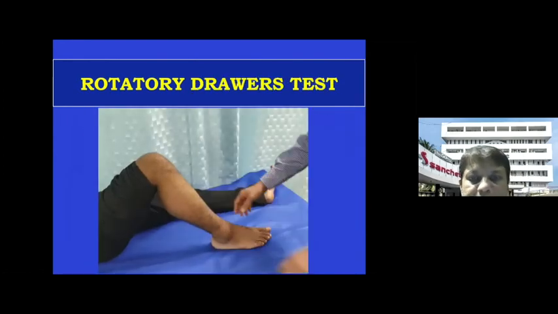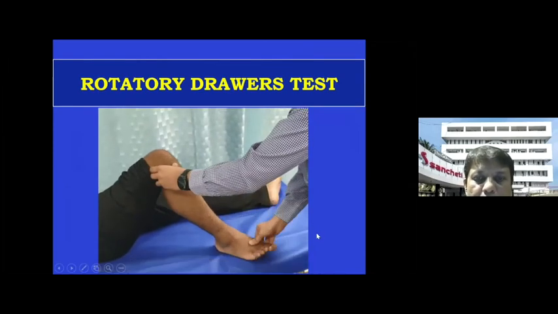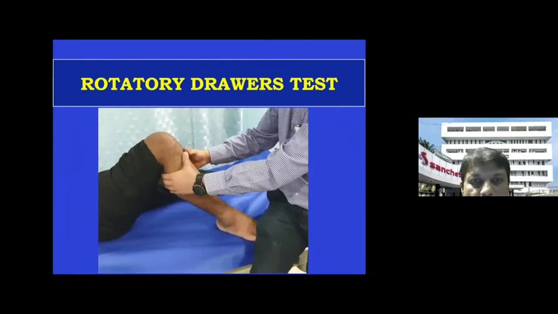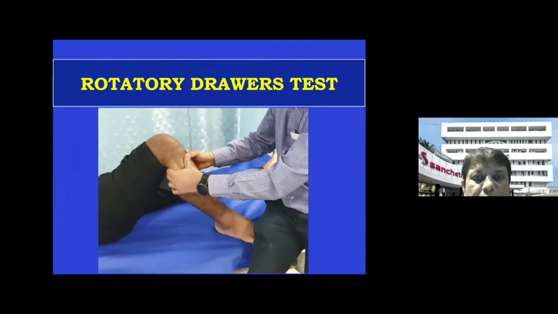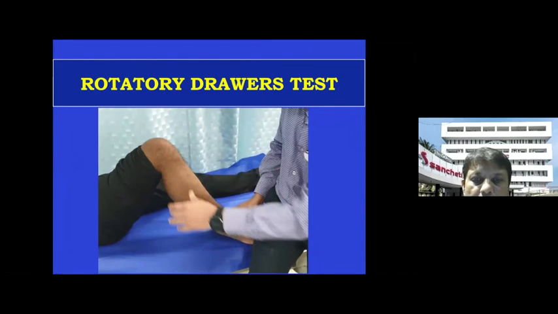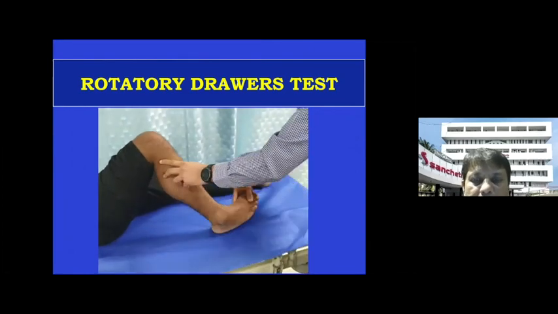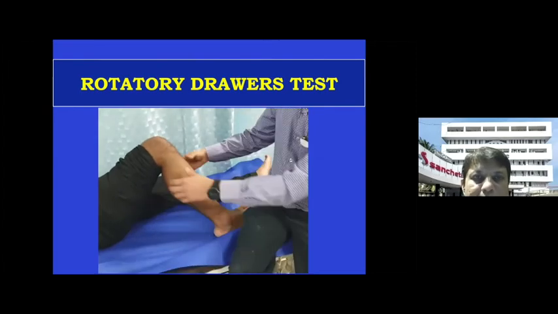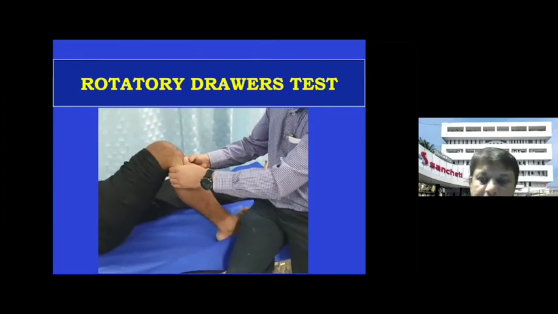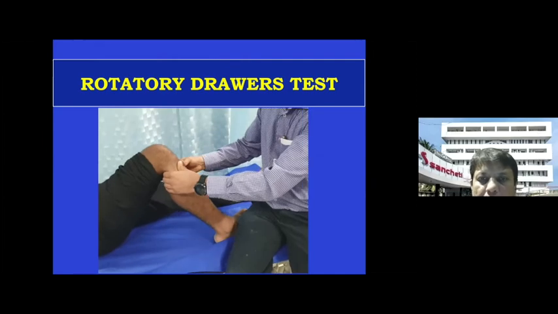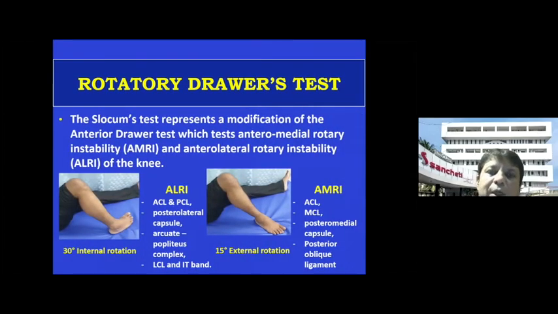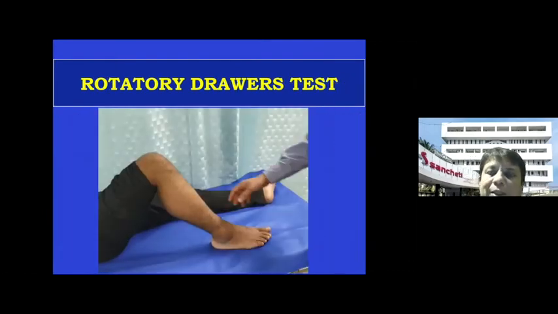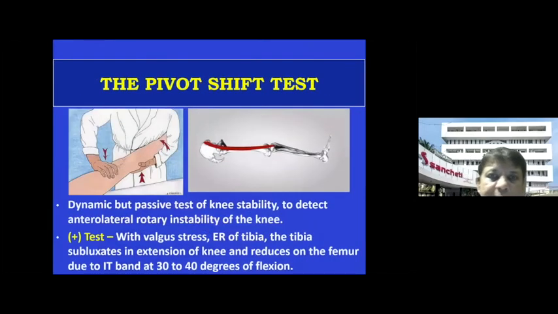And this is how the test is done. This is just to show that you externally rotate, sit on the foot literally, put 2 fingers on the tibial tips a little ahead, and then you do that test. Similarly, you then do it in internal rotation. And of course, the first time you do it in neutral, then you put it in internal rotation and do the rotatory drawer again. And if it is positive, this is what you will see. There are the anteromedial structures and the anterolateral structures. So this is again a test which is used for rotatory instability.